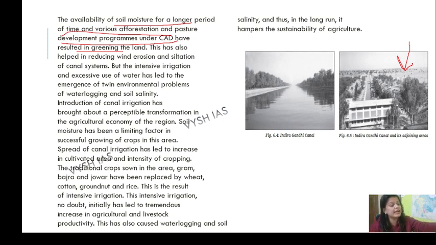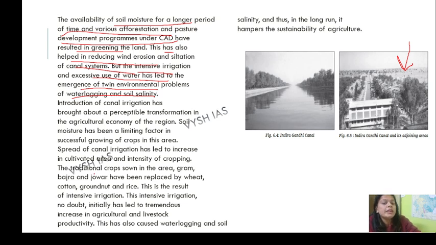You'll see this thing that it's basically all green. Yeah, feels good. This also has helped in reducing wind erosion and siltation of canal system, but the intensive irrigation and excessive use of water has led to emergence of twin environmental problems of waterlogging and soil salinity. The waterlogging condition is getting worse in this area, and soil salinity is also rising, which makes land infertile after a period of time.